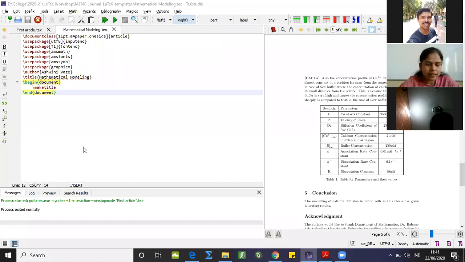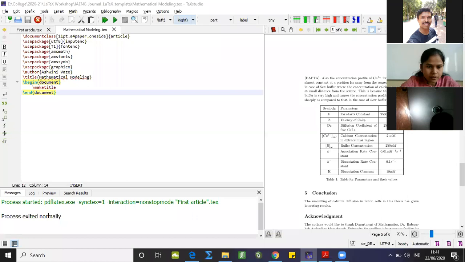Then just below that on the left-hand side, you can observe this green line, process started. Let me just enlarge this part. Process started, then pdflatex.exe -synctex=1 -interaction, all that green line tells us that the process of compilation has started. And the next line, process exited normally, tells us that your coding is correct and it is run or compiled properly.